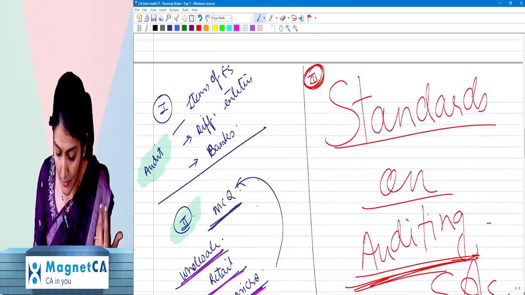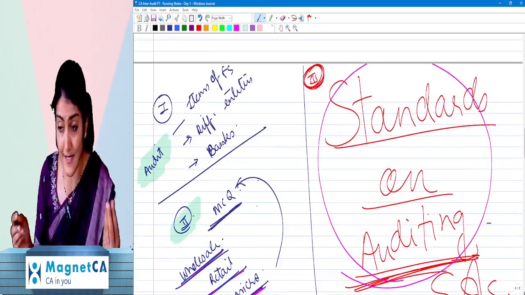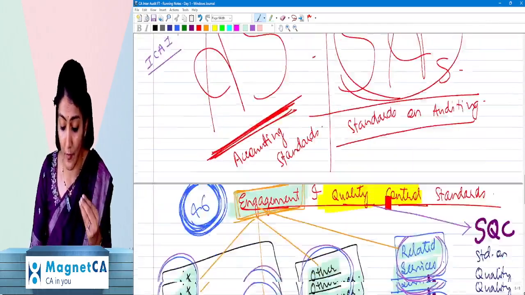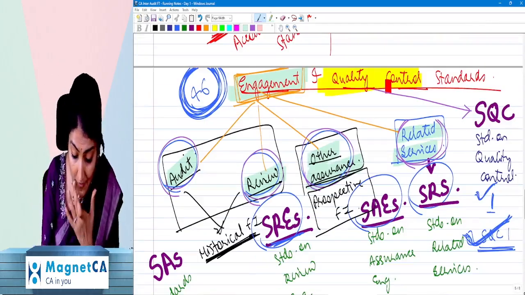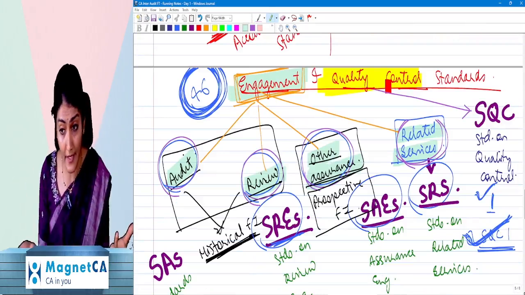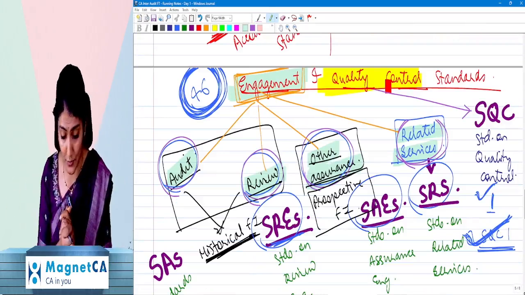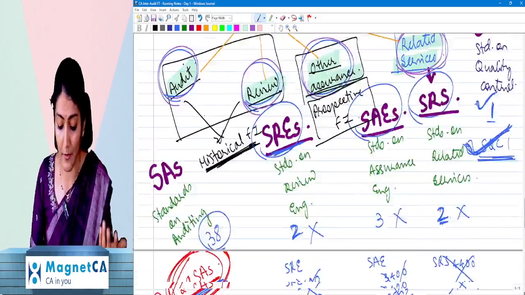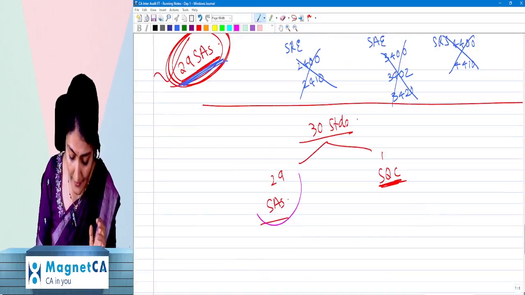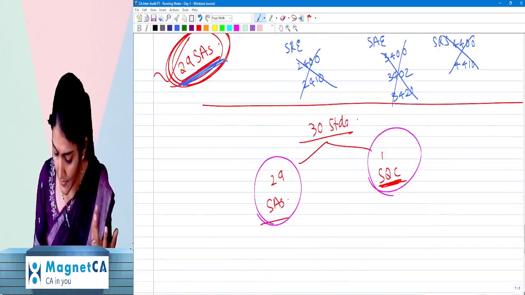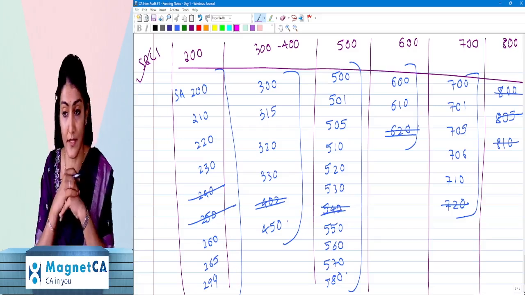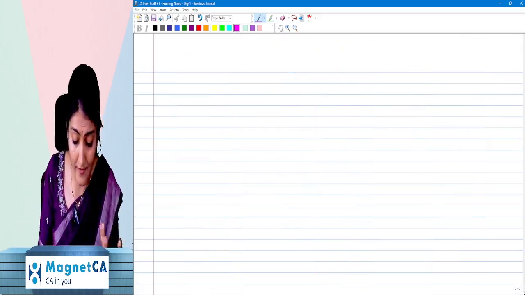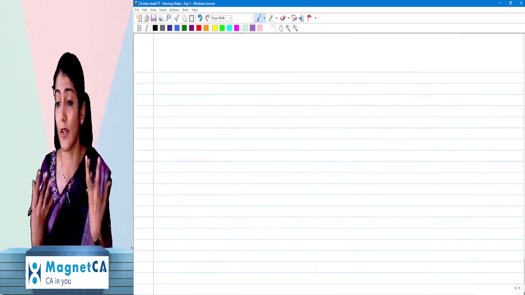And then a very important part of our discussion is regarding the standards. Though we say standards, now we know exactly what we mean by standards. What has been issued by ICAI are the engagement and quality control standards, which are 46, and out of that 30 are applicable for your exams. In that 30, 29 are the standards on auditing and 1 is the standard on quality control. So that is going to be our agenda for discussion for the next 8 days of the class.